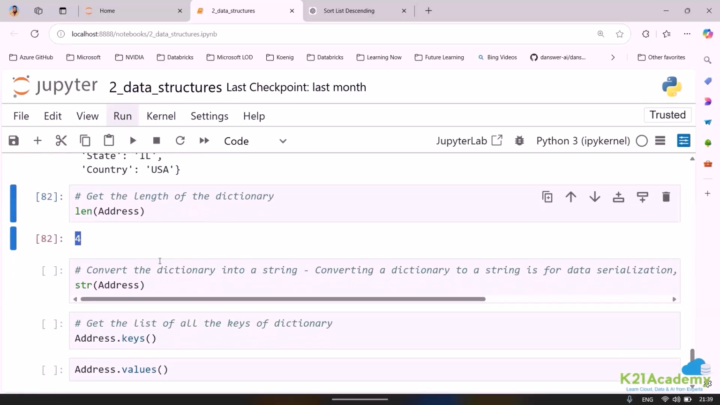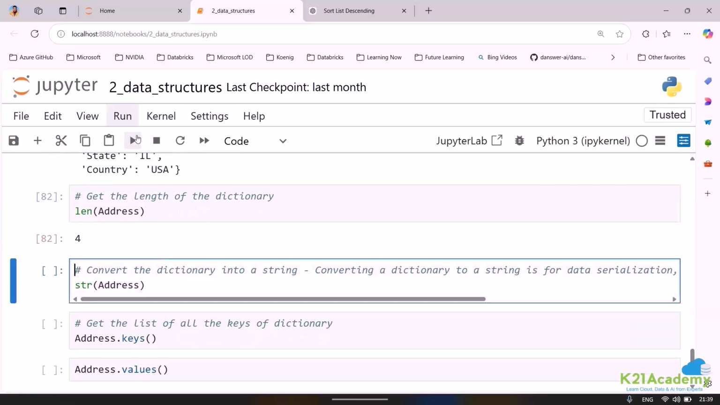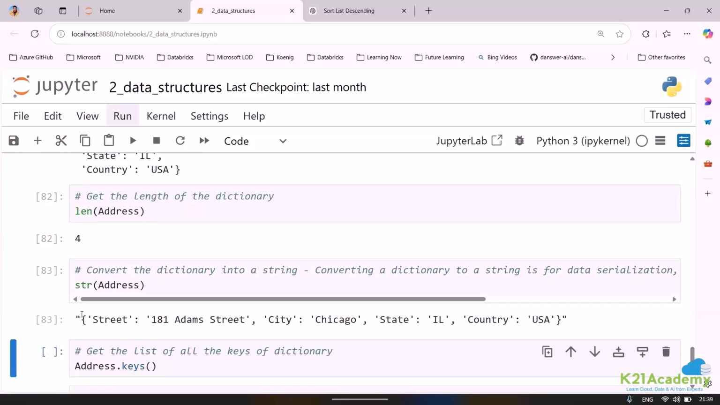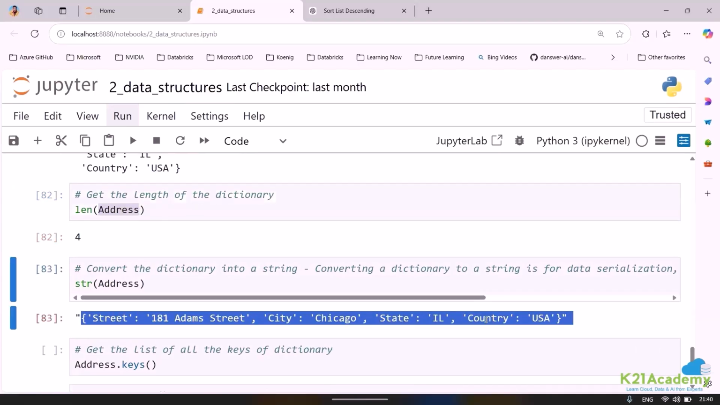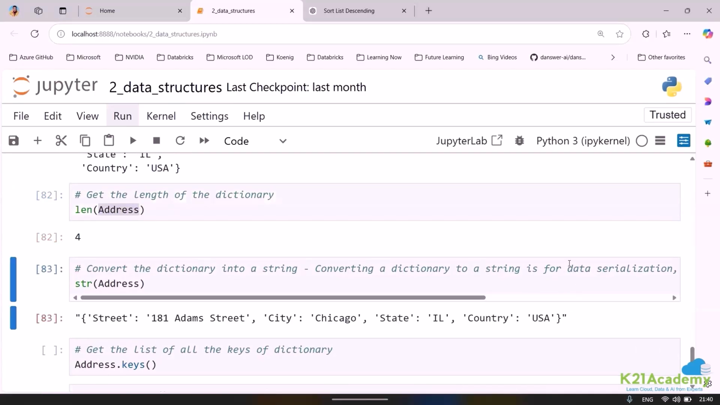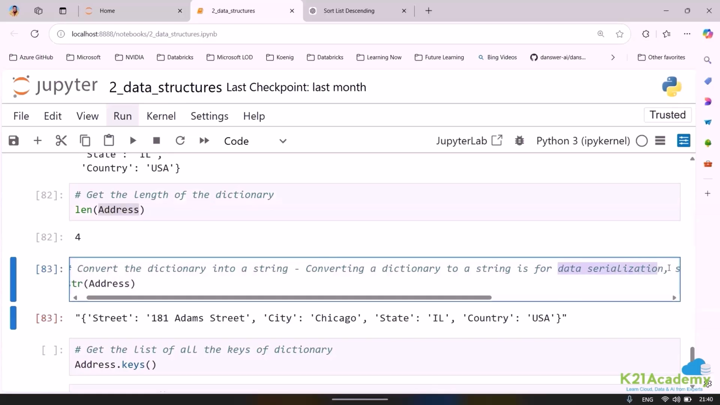Now, if you want to convert the dictionary into string, so you are getting dictionary, you can directly go ahead and use string in front of the dictionary, and it will automatically go ahead and convert it with the inverted commas. Okay, this is actually required a lot when you are going to play with data serialization. If you want to serialize the data basically in machine learning.